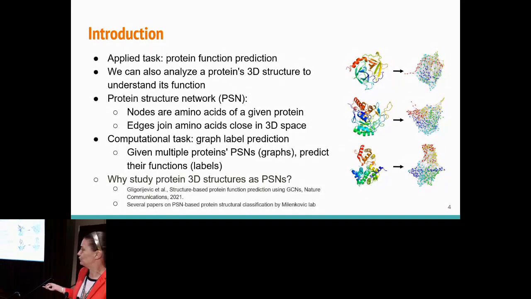And my lab has done numerous studies in the context of the task of protein structural classification, predicting CATH and SCOP labels of protein structures using PSNs, and we have also shown superiority of modeling structures as networks first and then doing this. If you're still not convinced, we can chat later, but humor me and say PSNs are the way to analyze 3D structures for a moment.